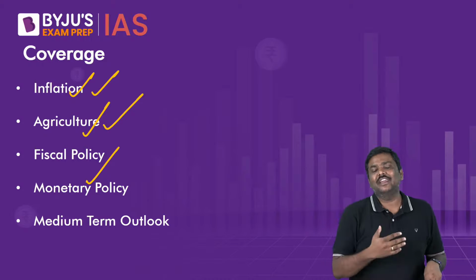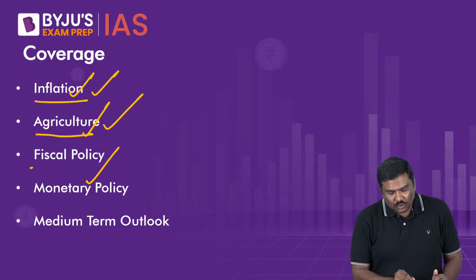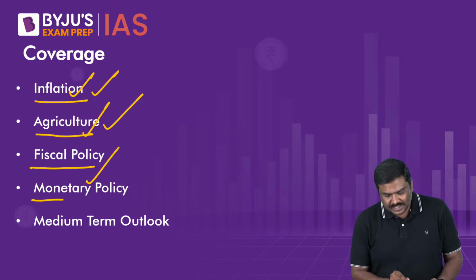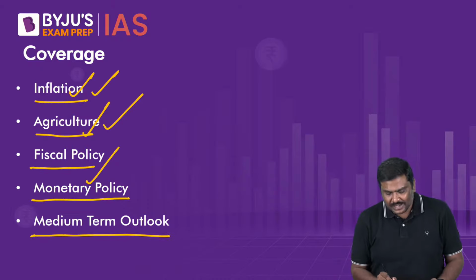So starting with the coverage of inflation, we will go to agriculture sector. Both are interrelated. Then we'll go to fiscal policy. Then we'll discuss monetary policy. And finally, we will have a look at certain discussions that has been provided in one more very important chapter, that is second chapter in the economic survey, that is a medium term outlook for the Indian economy.